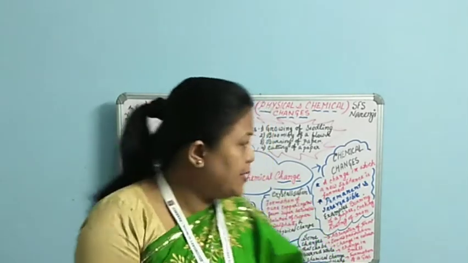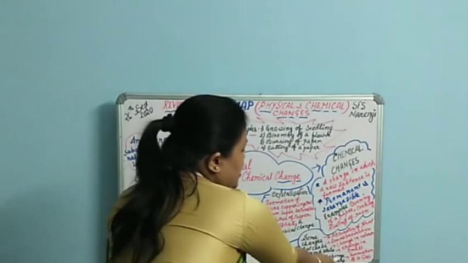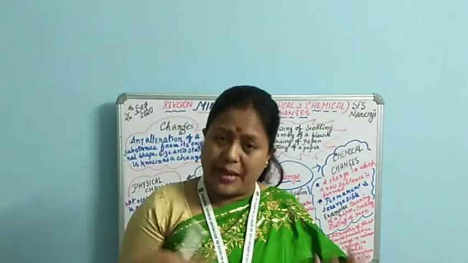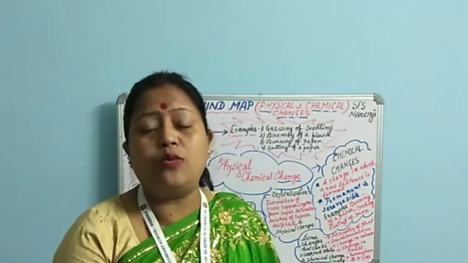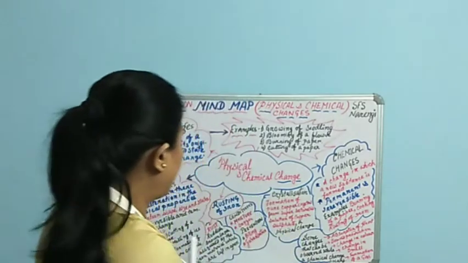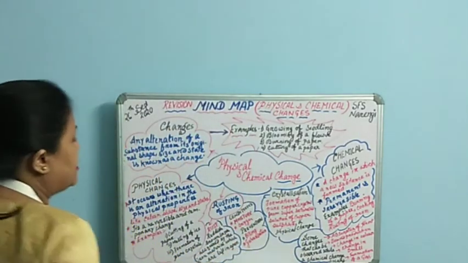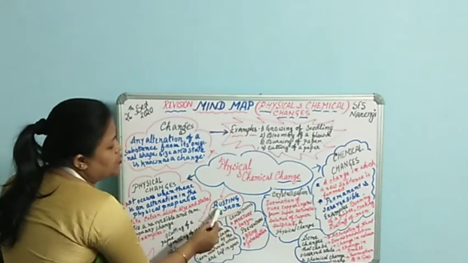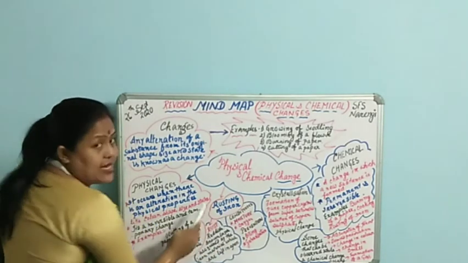Then the last is formation of a gas. Just now I told you, when vinegar reacts with baking soda, a kind of reaction occurs wherein the effervescence comes out, and that is nothing but carbon dioxide gas. Clear? So I hope that all points are clear. Now towards the ending of the chapter, we got another two topics, that is rusting of iron and crystallization.